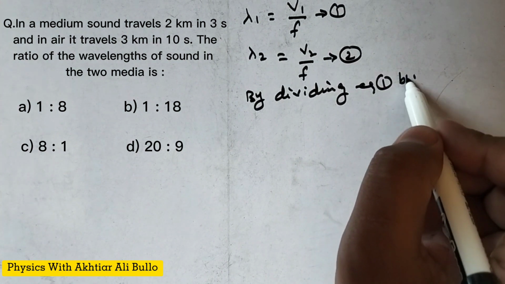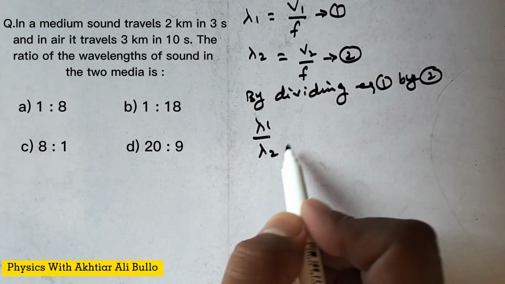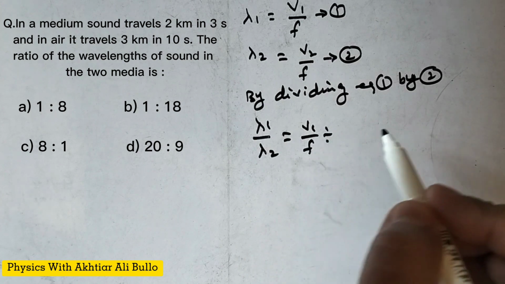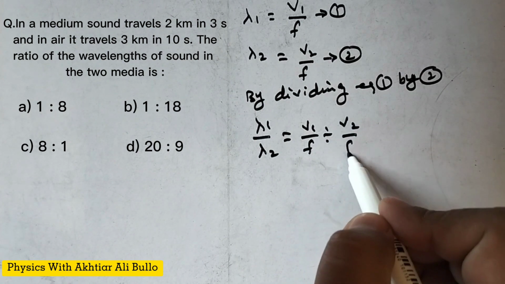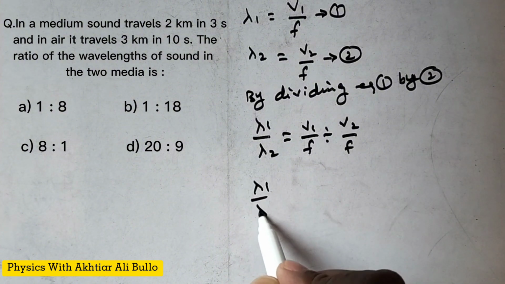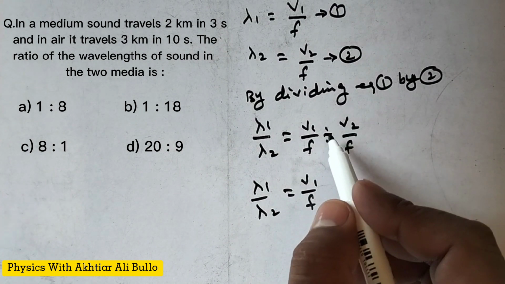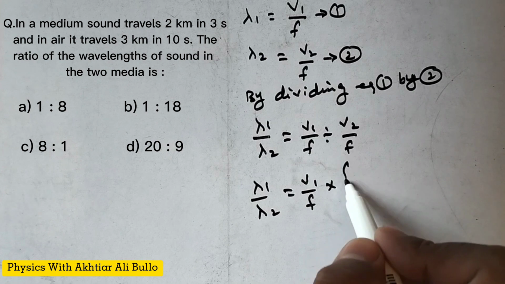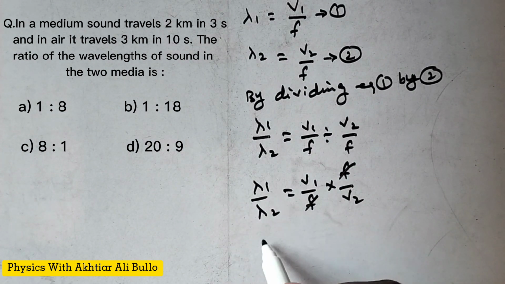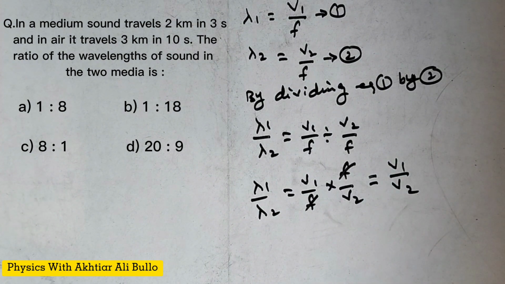equation 1 by 2. So lambda 1 upon lambda 2 will be equal to V1 upon F divided by V2 upon F. When we change division into multiplication, it will be F upon V2. So F will get cancelled with F, and lambda 1 upon lambda 2 will be equal to V1 upon V2.